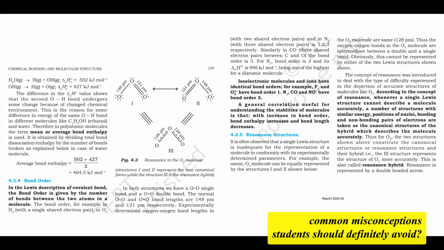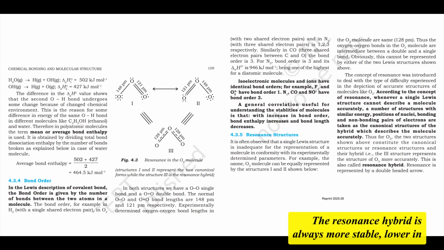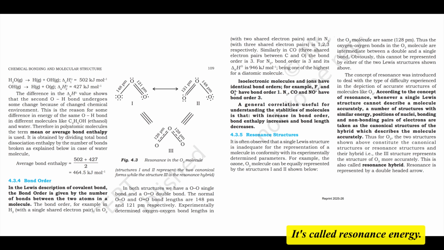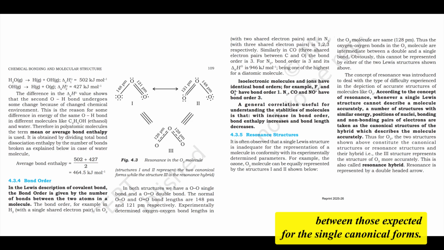What are the main takeaways about resonance? And are there common misconceptions students should definitely avoid? Key takeaways. 1. Resonance leads to stabilization. The resonance hybrid is always more stable, lower in energy, than any single contributing canonical structure. This is called resonance energy. 2. Resonance averages bond characteristics. Bond lengths and strengths become intermediate between those expected for the single canonical forms.